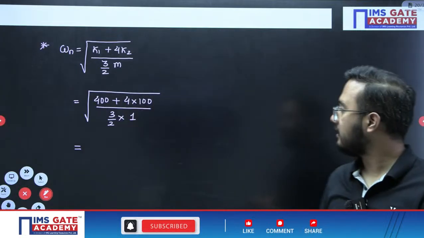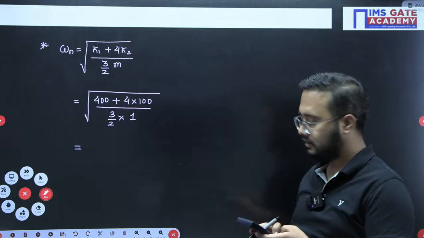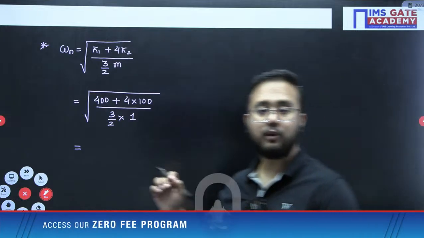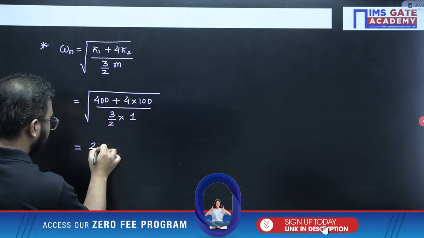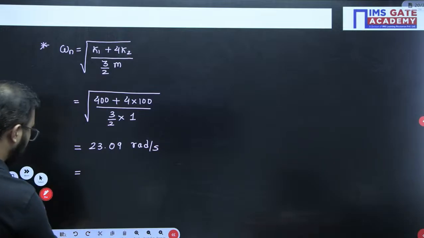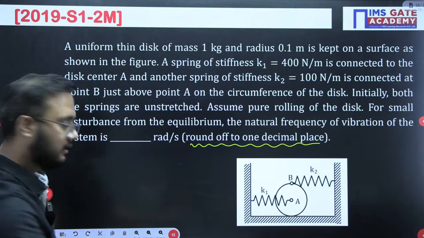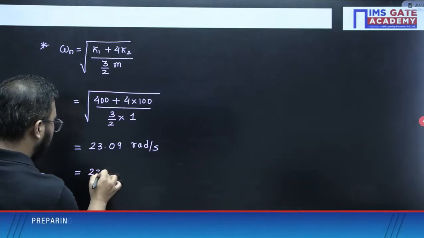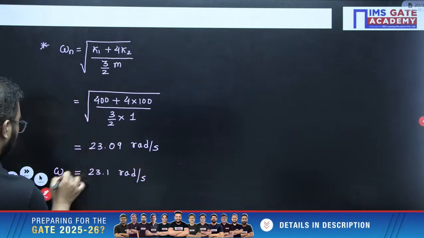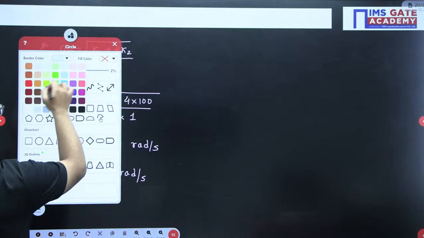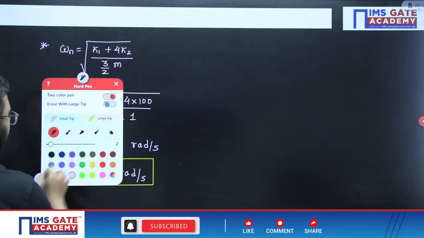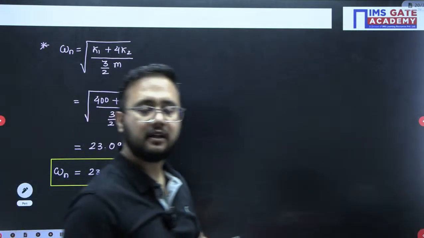So that would be 800 in the numerator, multiplied by 2, that would be 1600, divided by 3. If I solve this one, it is coming as 23.09 radian per second. Because the answer they have asked is rounded off to 1 decimal place, I should be writing here 23.1 radian per second. This is the answer we got finally. This is also clear, I hope.